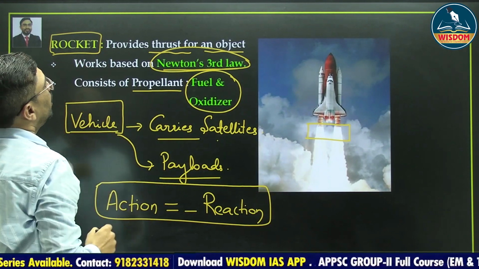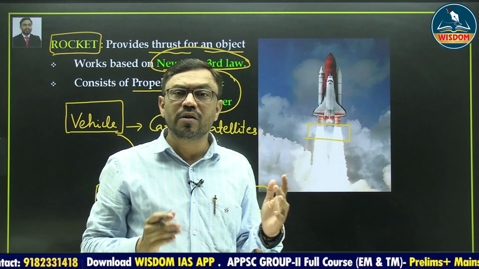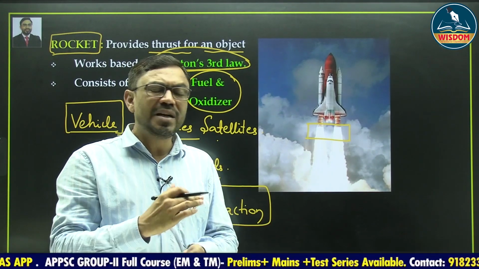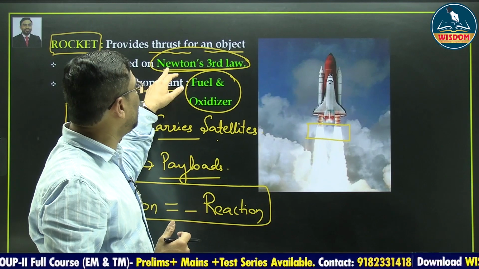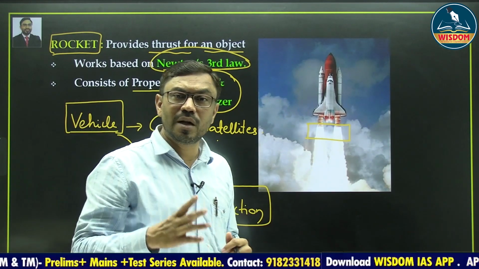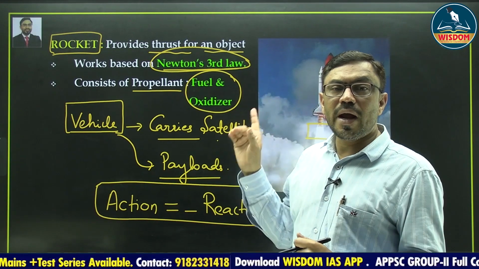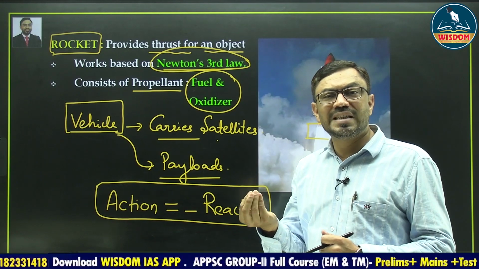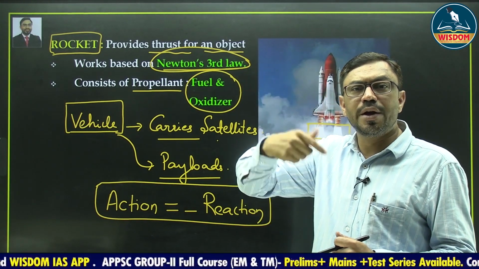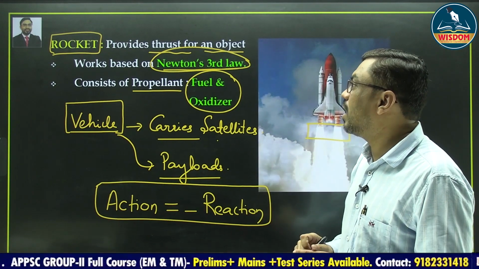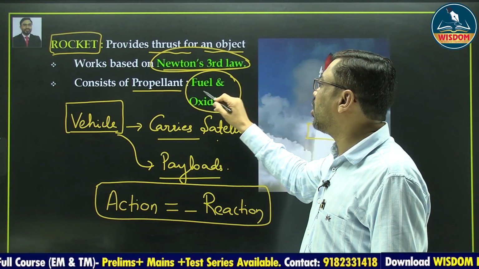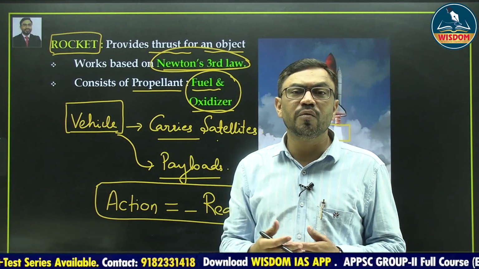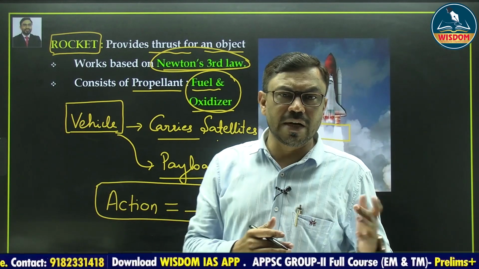Otherwise, simply remember what is meant by rocket. Rocket is a launching vehicle which provides a thrust for an object. The launching of a rocket is based on Newton's third law of motion. Newton's third law says that every action has an equal and opposite reaction. So burning of a fuel will provide a thrust in the opposite direction to push the rocket into the space. The rocket consists of propellant, a combination of fuel and oxidizer. The fuel may be solid fuel, liquid fuel, or cryogenic fuel. We will discuss it later in the further classes.